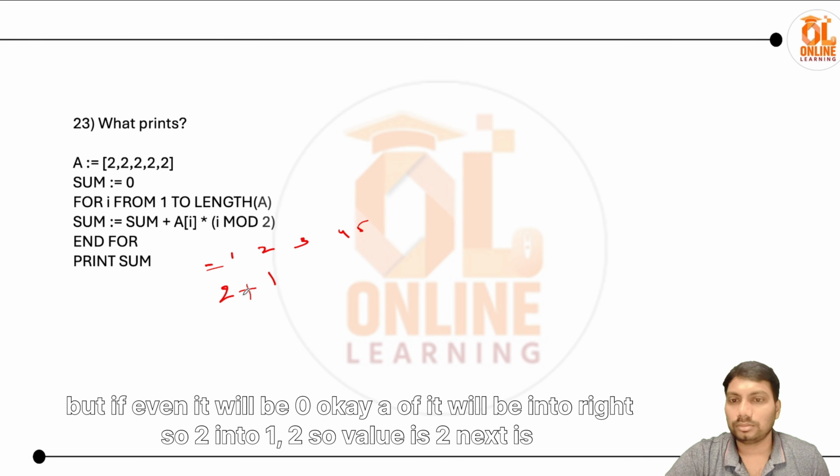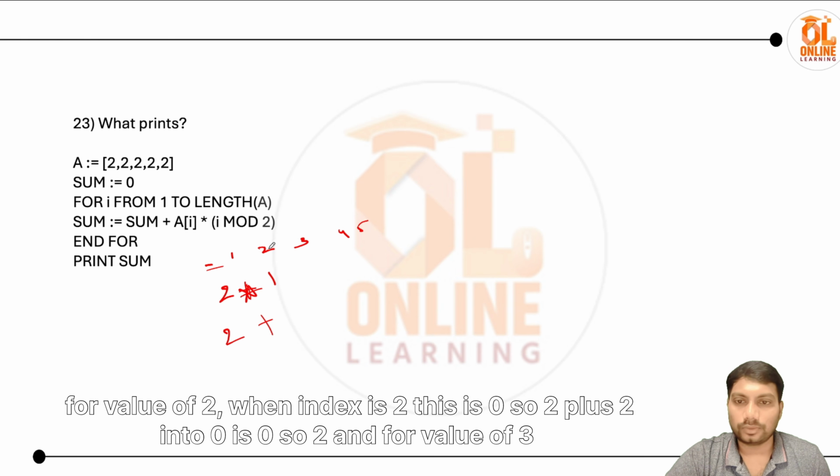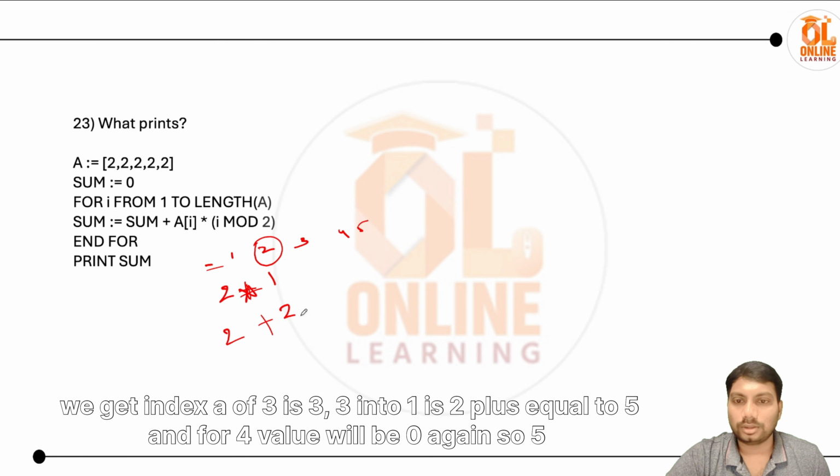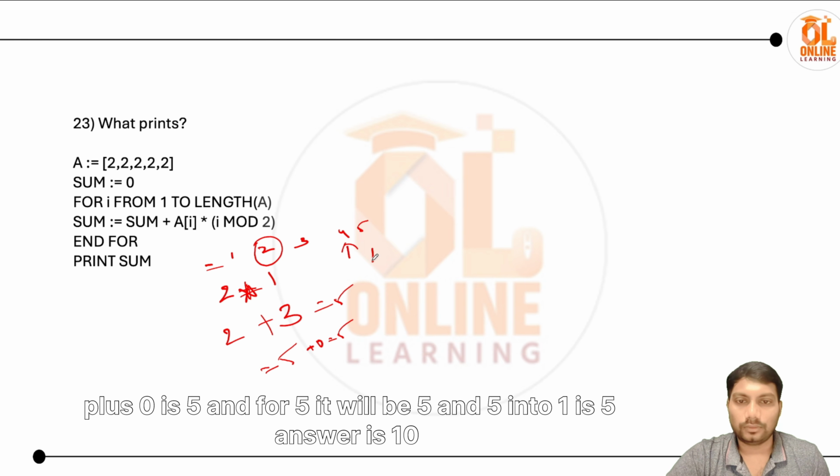So 2 into 1, the value is 2. Next, for the value 2, when the index is 2, this is 0. So 2 plus 2 into 0 is 0, so 2. And for the value 3 we get, a of 3 is 3. 3 into 1 is 3, 2 plus 3 equal to 5. And for 4 the value will be 0 again, so 5 plus 0 is 5. And for 5 it will be 5, and 5 into 1 is 5, answer is 10.